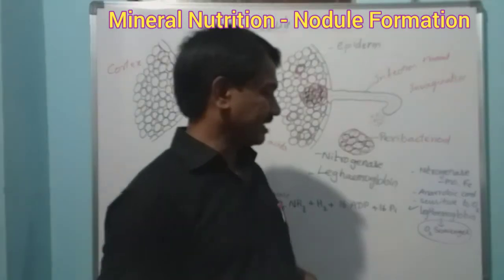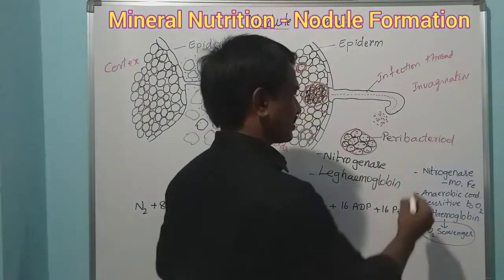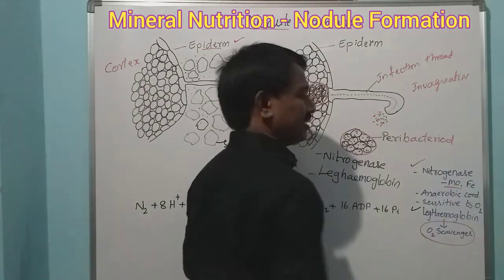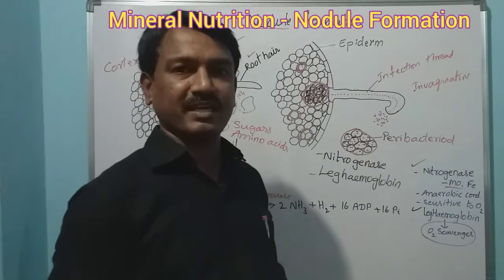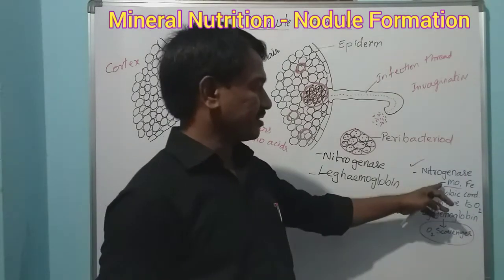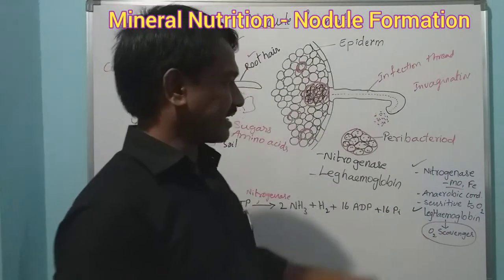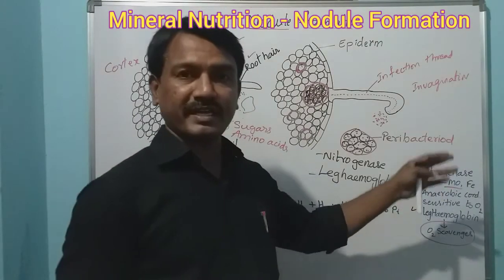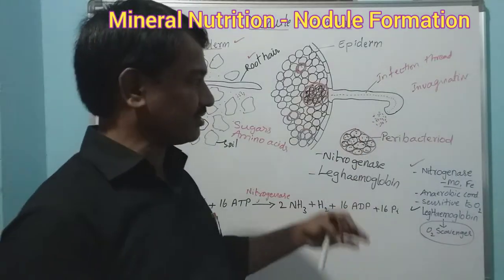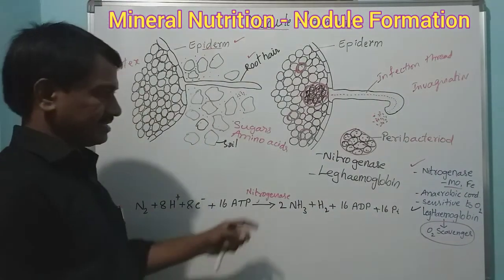Nitrogenase is an iron molybdenum containing protein. It is involved in nitrogen fixation from the atmosphere to the soil, right?